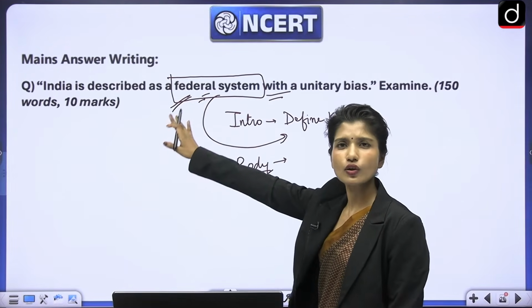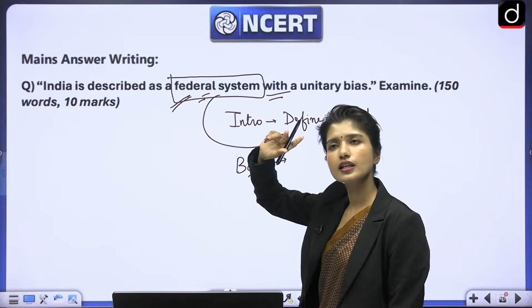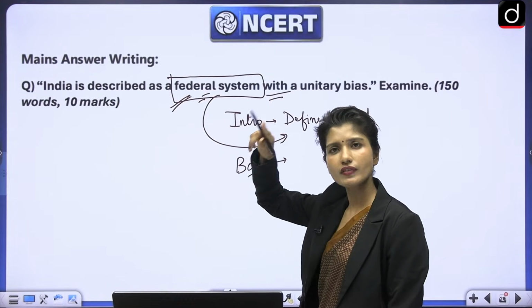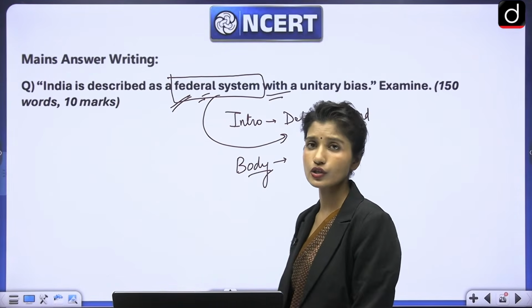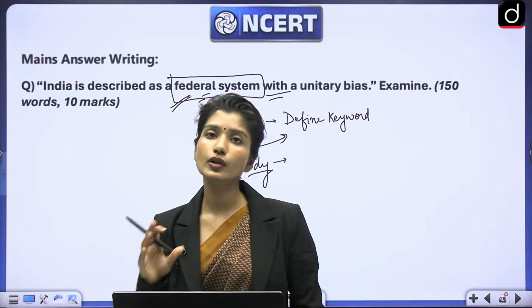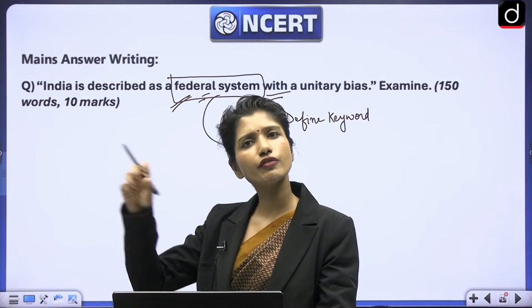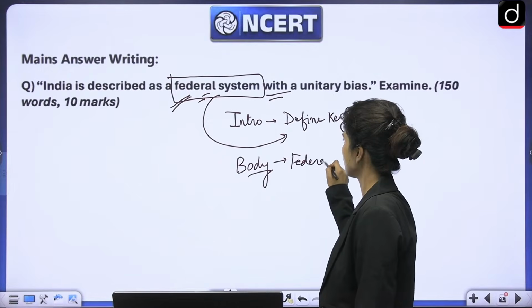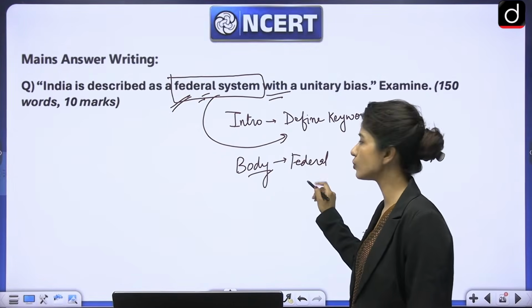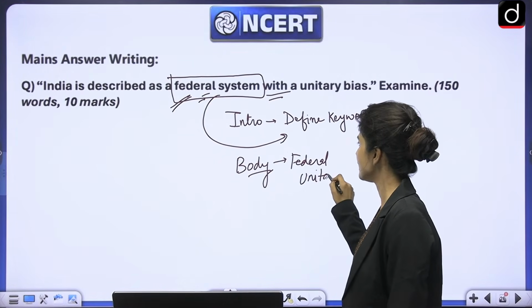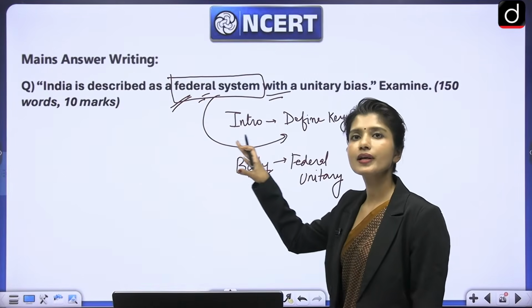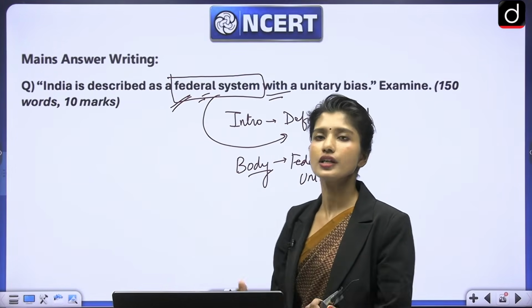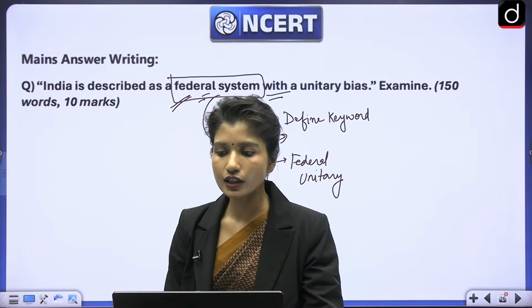And we have already seen all of that. I think in the last or maybe the previous lecture, I asked you to write the federal and unitary features of India, and there were a lot of students who have written that. So you can pick from there. So you will write the federal features of India, and then wherever it becomes unitary, you will show that in these particular instances, the center becomes much stronger and it shows a unitary tilt or unitary bias. Then in the conclusion, what would you write?